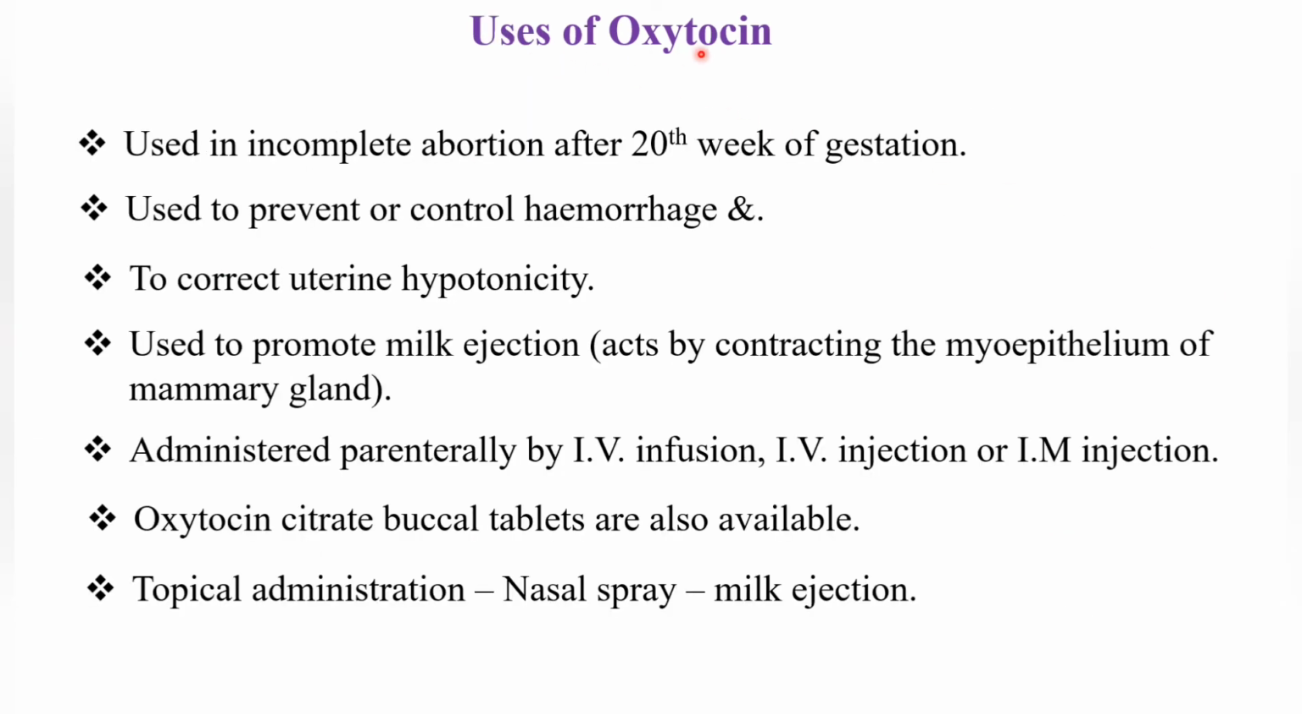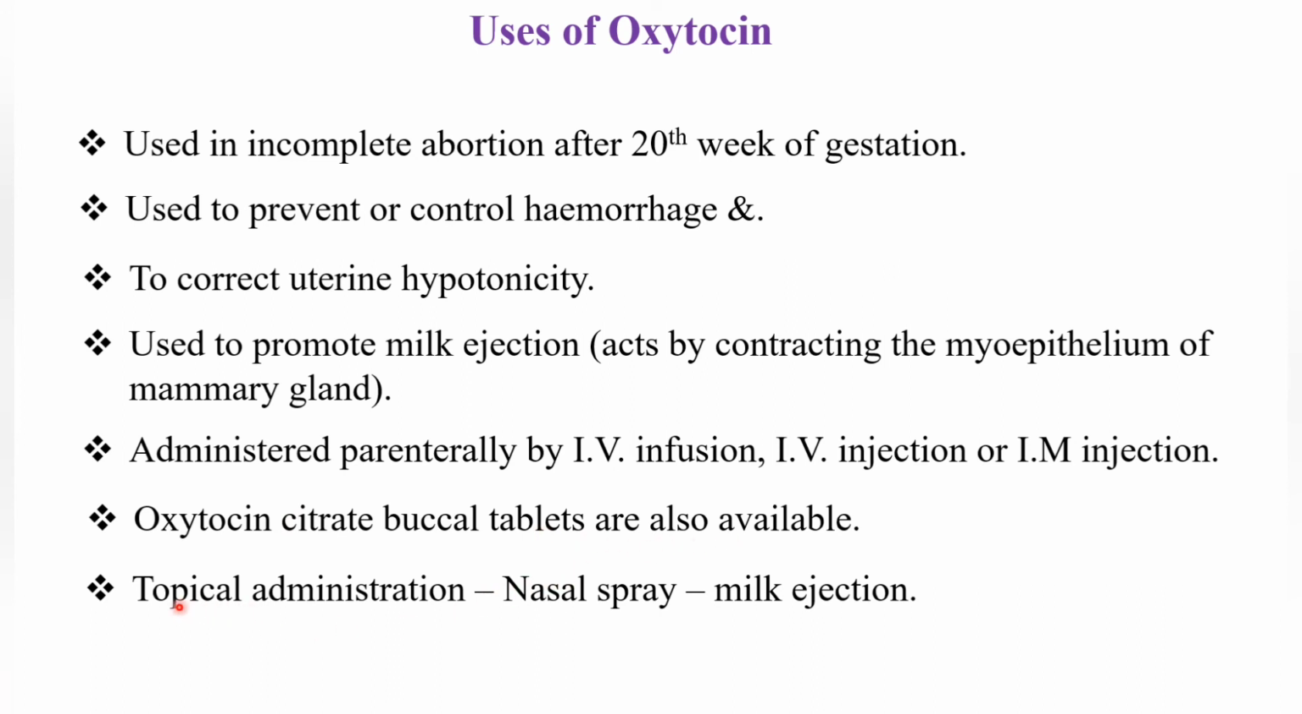Now we'll see the uses of oxytocin. It is used in incomplete abortion after the 20th week of gestation, used to prevent or control hemorrhage, and used to correct uterine hypotonicity. It is used to promote milk ejection, that is, it acts by contracting the myoepithelium of the mammary gland. It is administered parenterally by IV infusion, IV injection, or IM injection. Oxytocin citrate buccal tablets are also available.